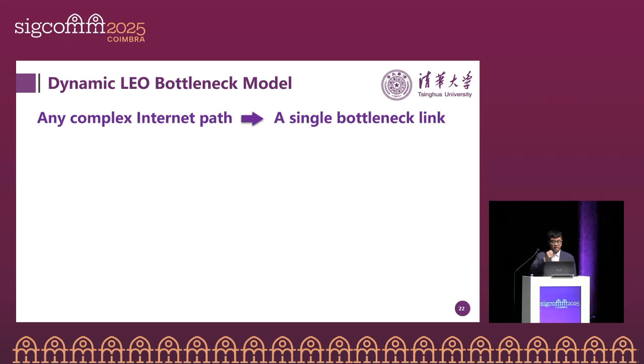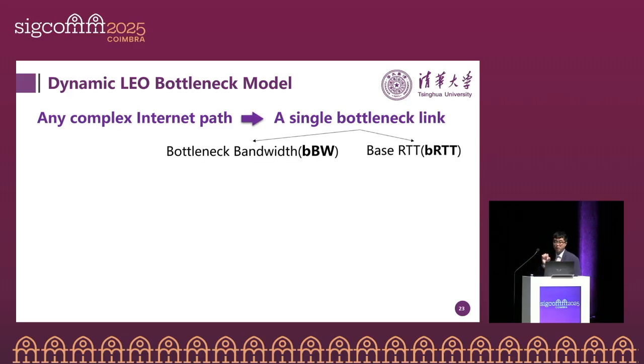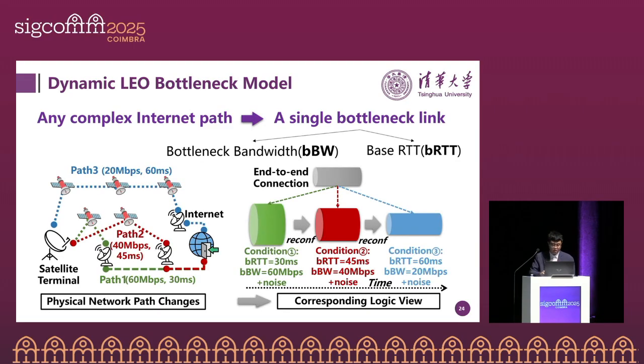Then LeoCC involves a dynamic LEO bottleneck model. We know that any complex internet path can be modeled as a single bottleneck link with a bottleneck bandwidth and a base RTT. So let's look at the LEO network path. From a physical view, the network path may change over time, and in the corresponding logical view, we can treat it as a sequence of network states updated by the reconfiguration.